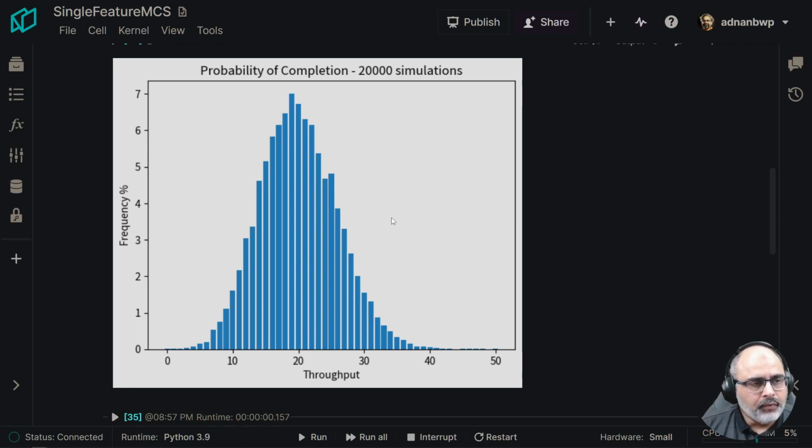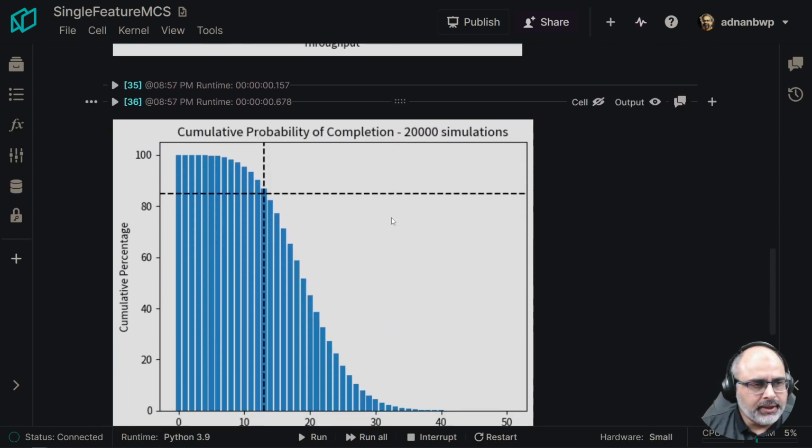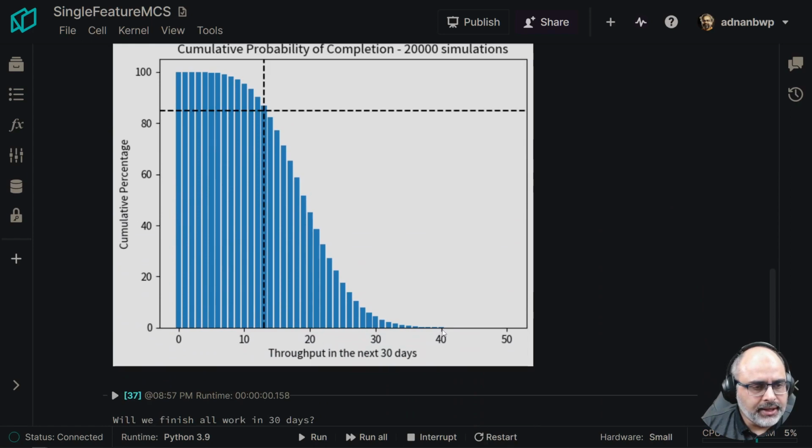Another way to look at this is to look at the percentage of completion, or the probability of completion, and take it as a cumulative percentage. And that's exactly what the chart does. What we are seeing is there's a minuscule chance, a very high risk forecast, that we'll be able to complete 40 stories.